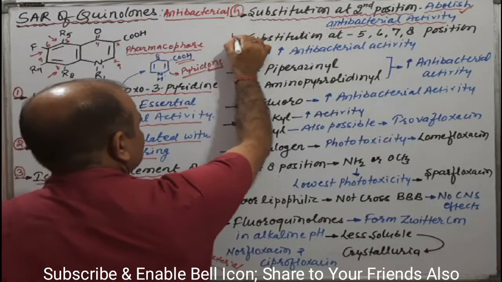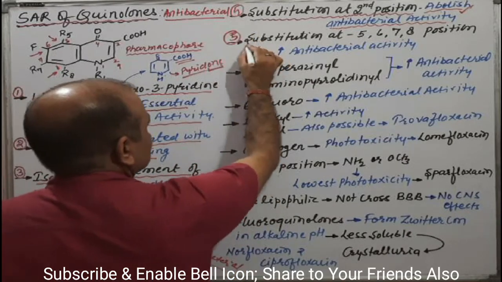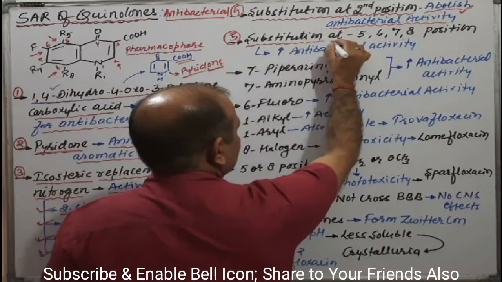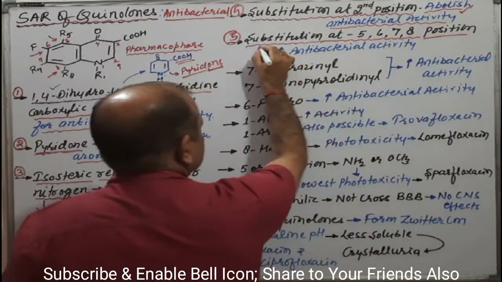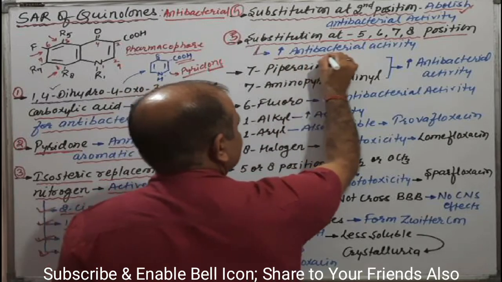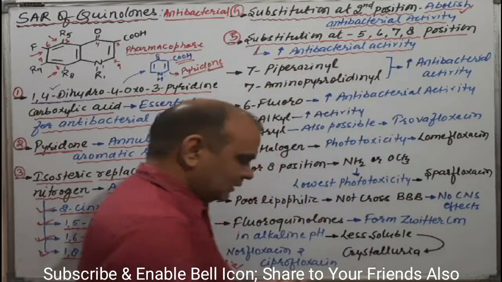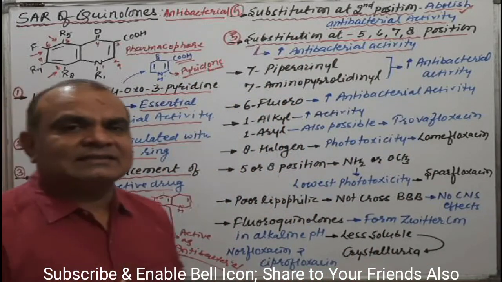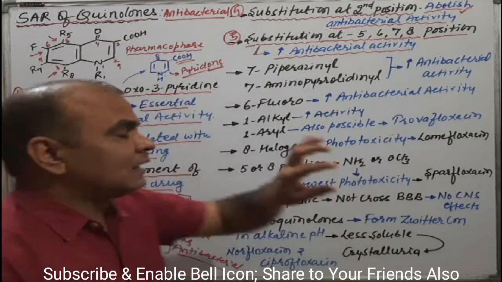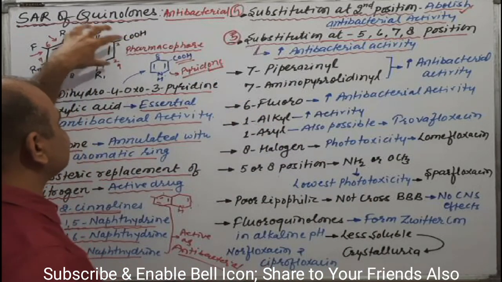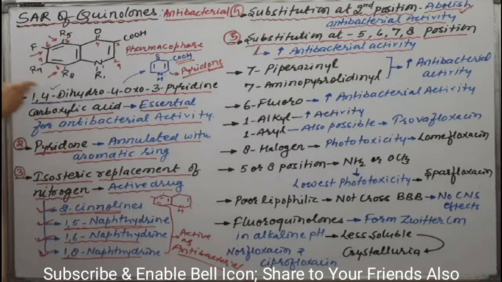Fine. Next, fifth point. Substitution at 5, 6, 7, 8th position increases antibacterial activity. Try to understand. Fifth, sixth, seventh, or eighth position is the substitution where, apart from the pyridine ring system, the annulated benzene ring, the aromatic ring system, carries the fifth, sixth, seventh, or eighth position.